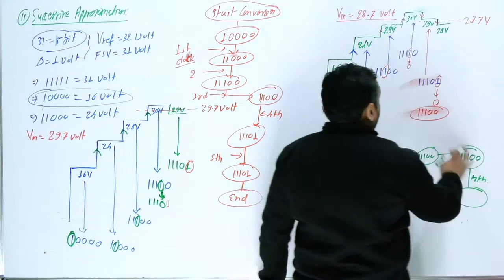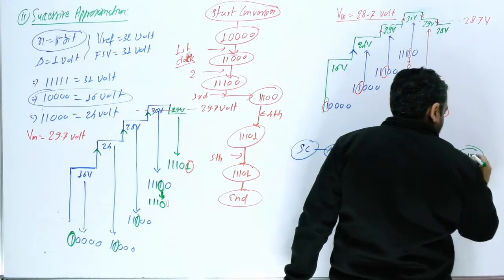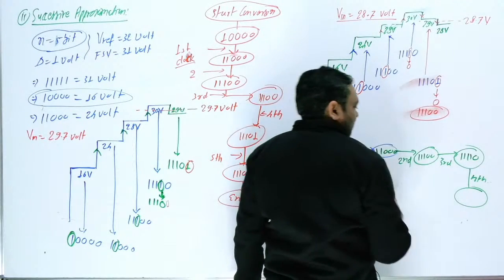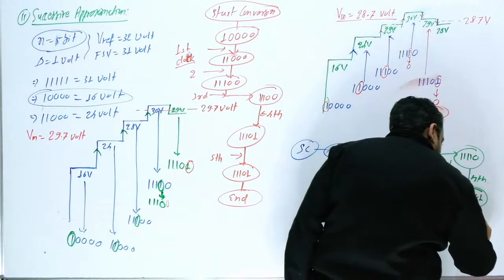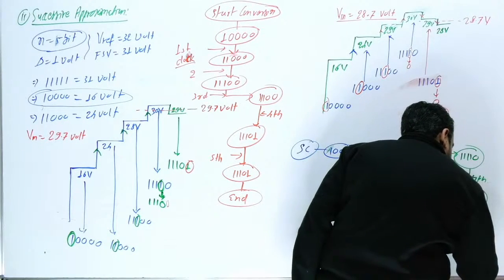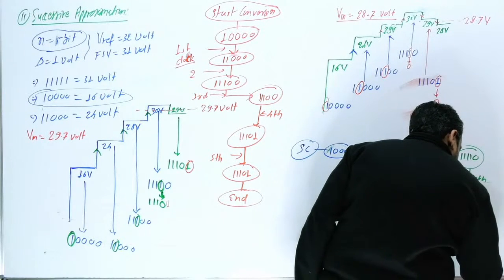Okay, so now this is 11110. Okay, this is wrong. 11110. Now in the fourth clock, sir, this data is 11101. And now in the fifth clock, sir, this data is 11100. This is the answer, 11100.